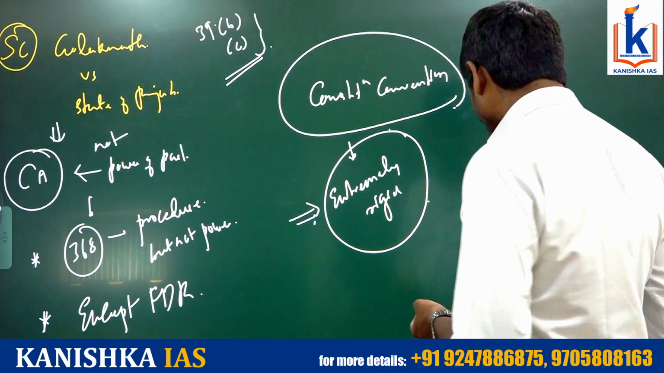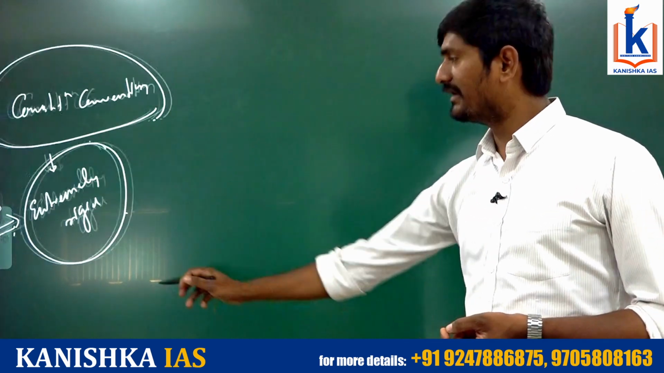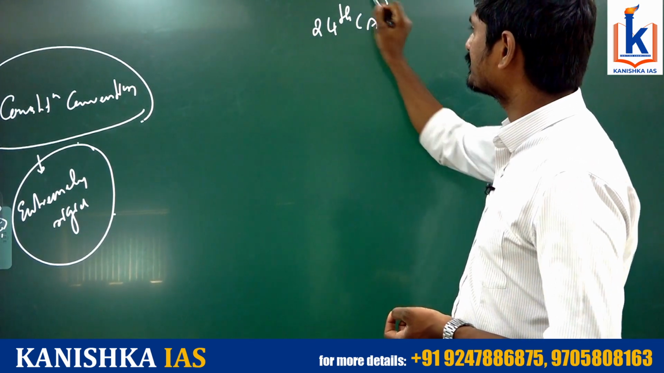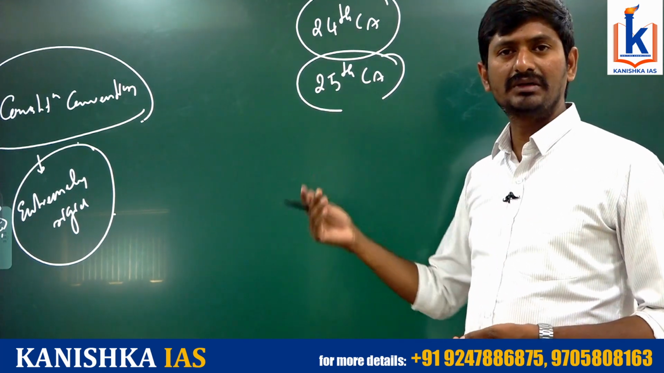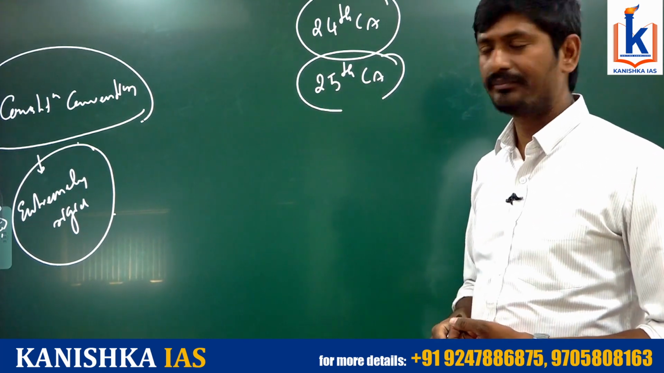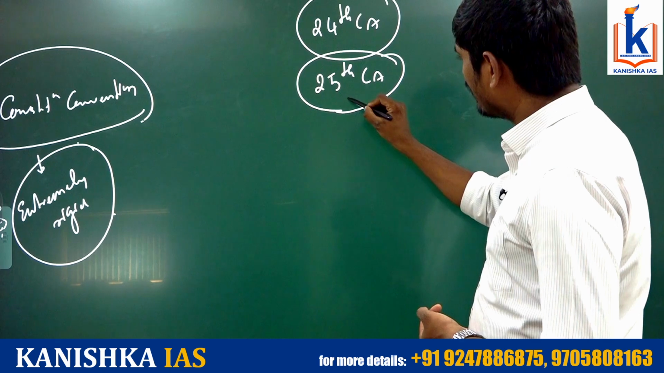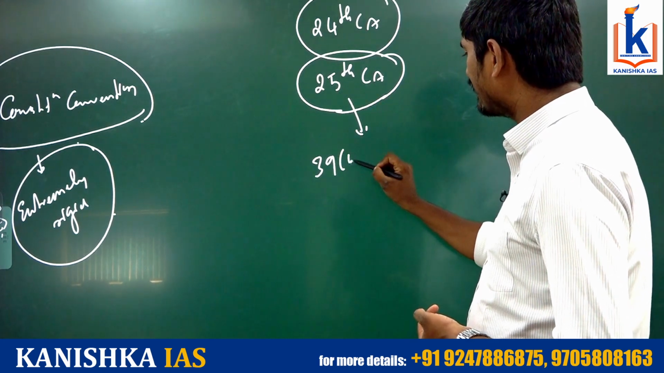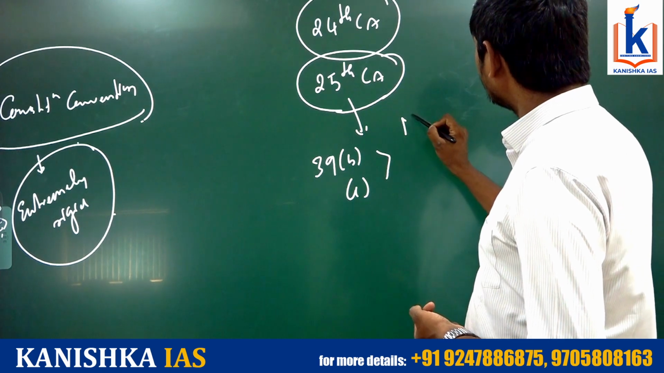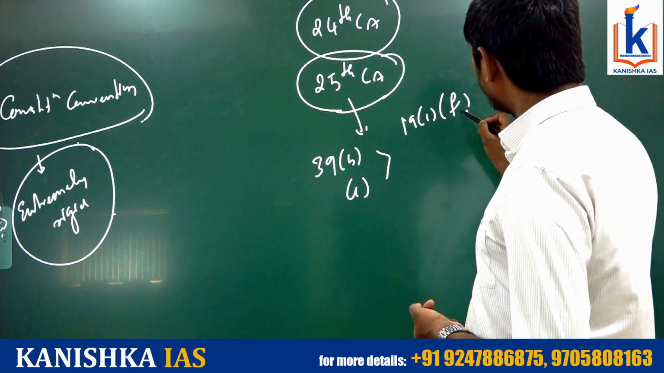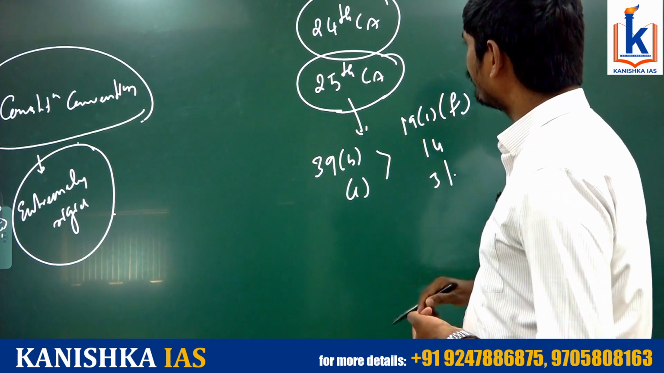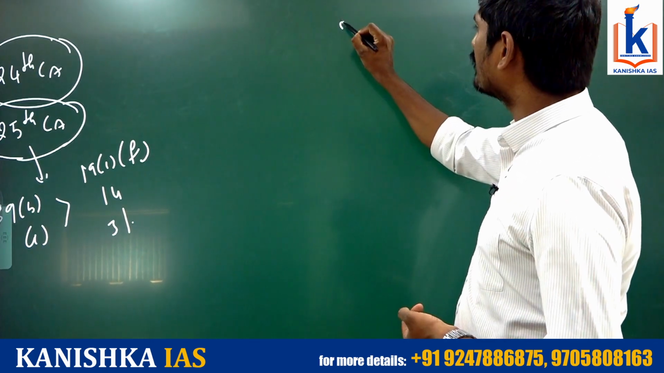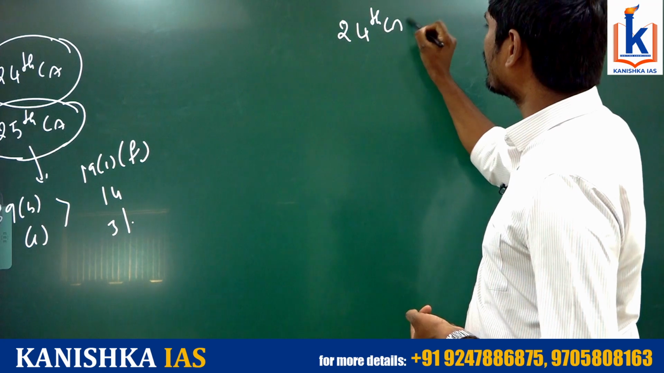Hence, this particular situation was to be addressed by another constitutional amendment, that is the 24th Constitutional Amendment Act. We are not discussing the 25th Constitutional Amendment Act. Okay. Actually, this 25th Constitutional Amendment Act has provided the supremacy to Article 39 Clause B and Clause C over Article 19 Clause 1 Sub-clause F, Article 14 and Article 31. So this is a separate discussion. So let us focus upon the 24th Constitutional Amendment Act.